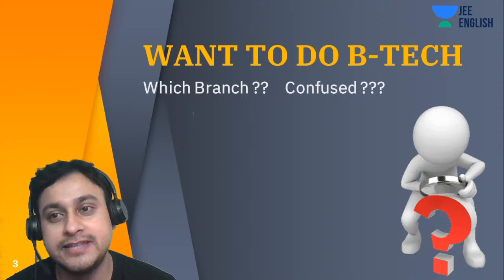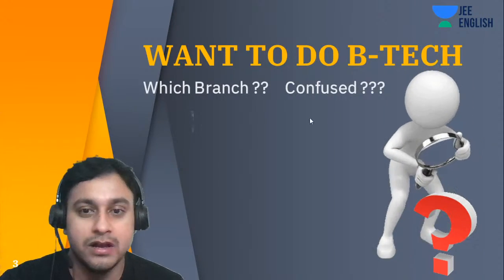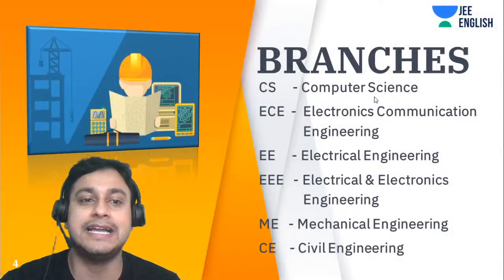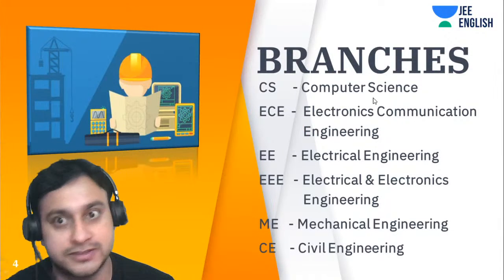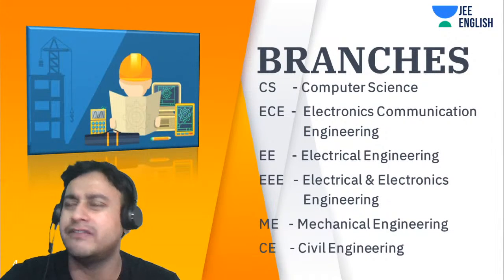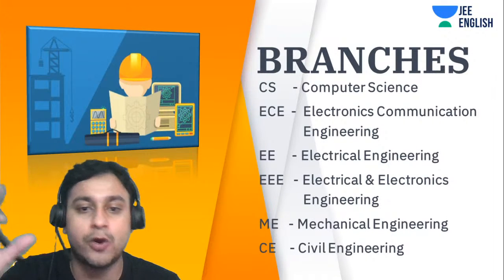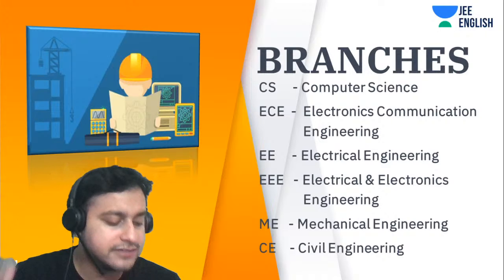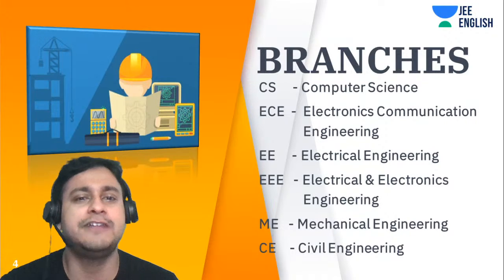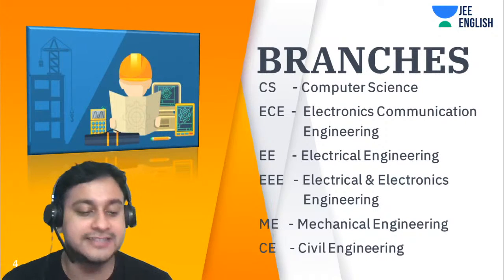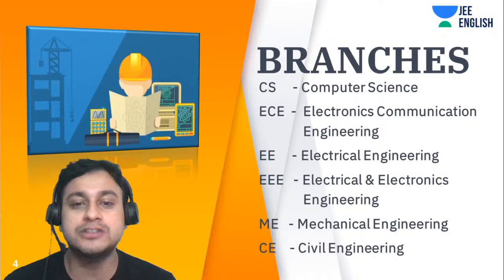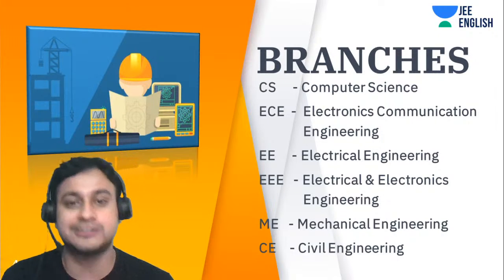So guys, first of all, we have to understand which branches are possible. We can have a very detailed and dedicated strategy to choose our branch. That is very easy to do, it's not difficult. We all know there are 6 or 7 branches which are very important.